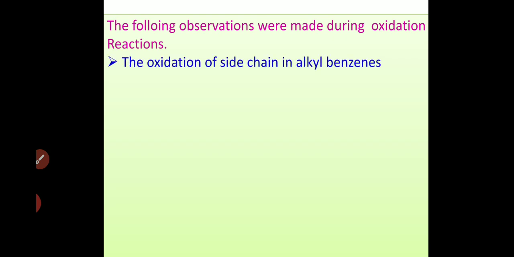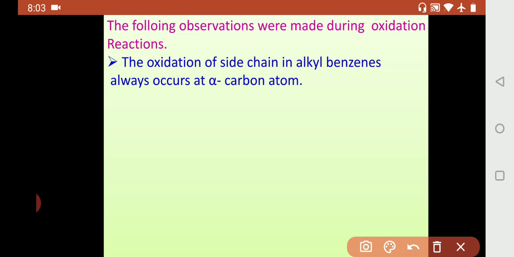Now the following observations were made during oxidation reactions. First point, the oxidation of side chain in alkyl benzenes always occurs at alpha carbon. Yes, this point is to be understood. How? Alpha carbon. What is alpha carbon?